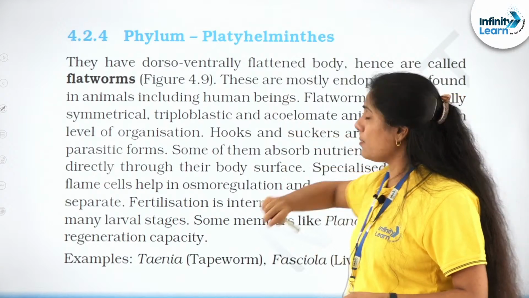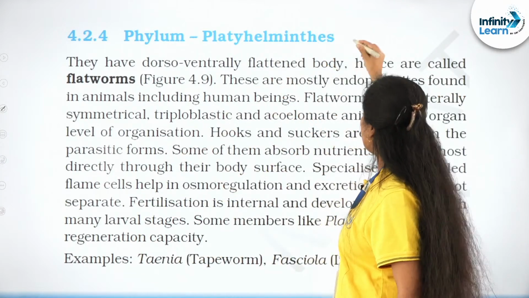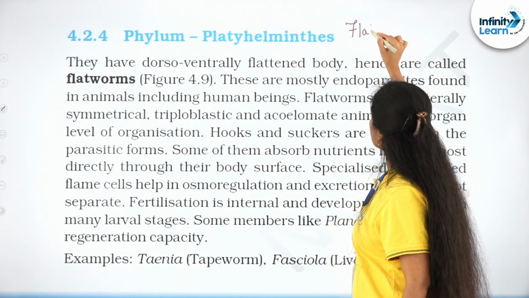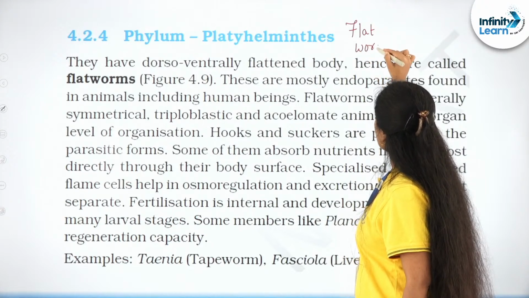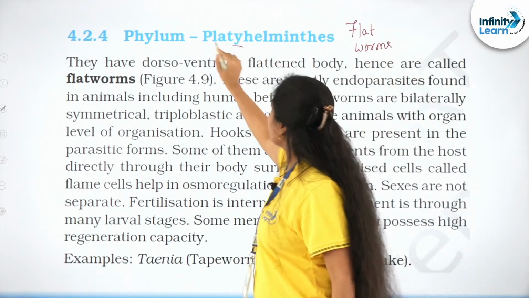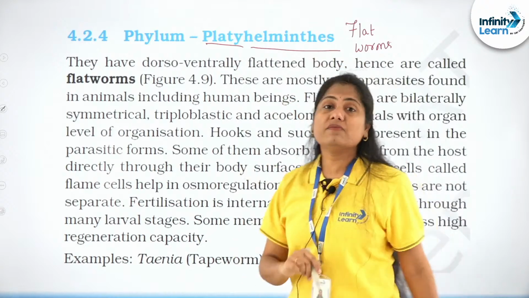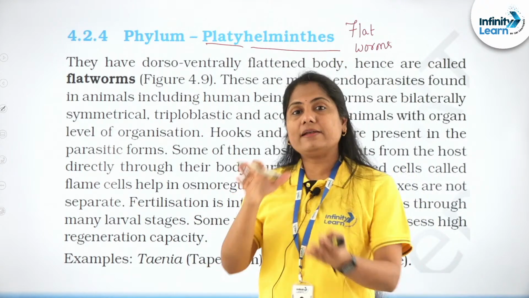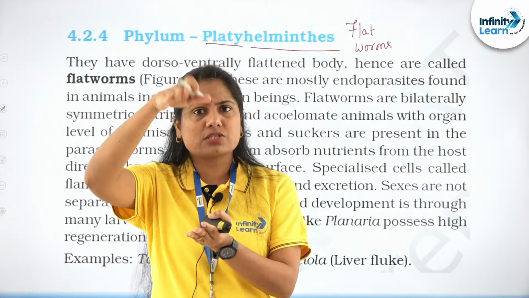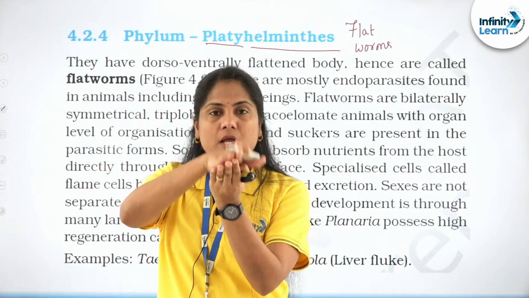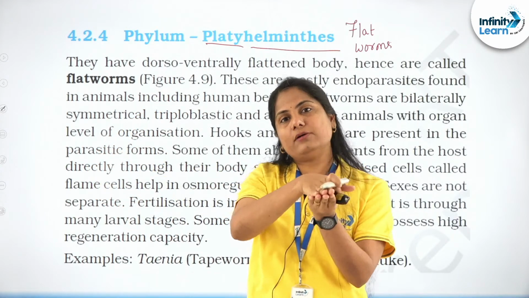So what do we know about Platyhelminthes? First of all, the name, flat worms. Platy is flat, helminths are for the worms. These have a dorso-ventrally flattened body. You know, dorsal is the upper side, ventral is the lower. They are dorso-ventrally flattened organisms.